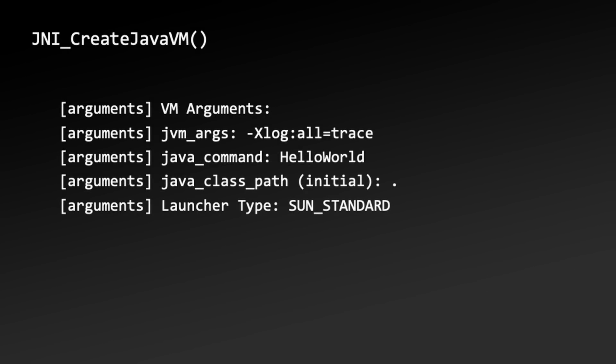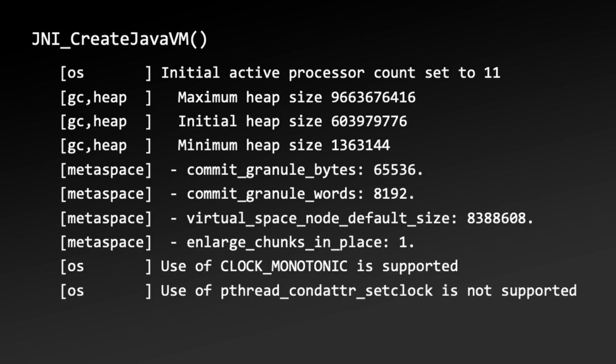The first steps in the JNI_CreateJavaVM function are to perform parsing and validation of the VM arguments and main class file that are passed in for correctness, as well as some internal checking. Assuming no fatal issues are found, this will start the process of creating a new JVM, while JNI_CreateJavaVM continues to perform some important work, including a check of available system resources, which includes checking for the number of available processors, is NMT (native memory tracking) available, system memory, and checking of various other OS utilities the JVM might use.